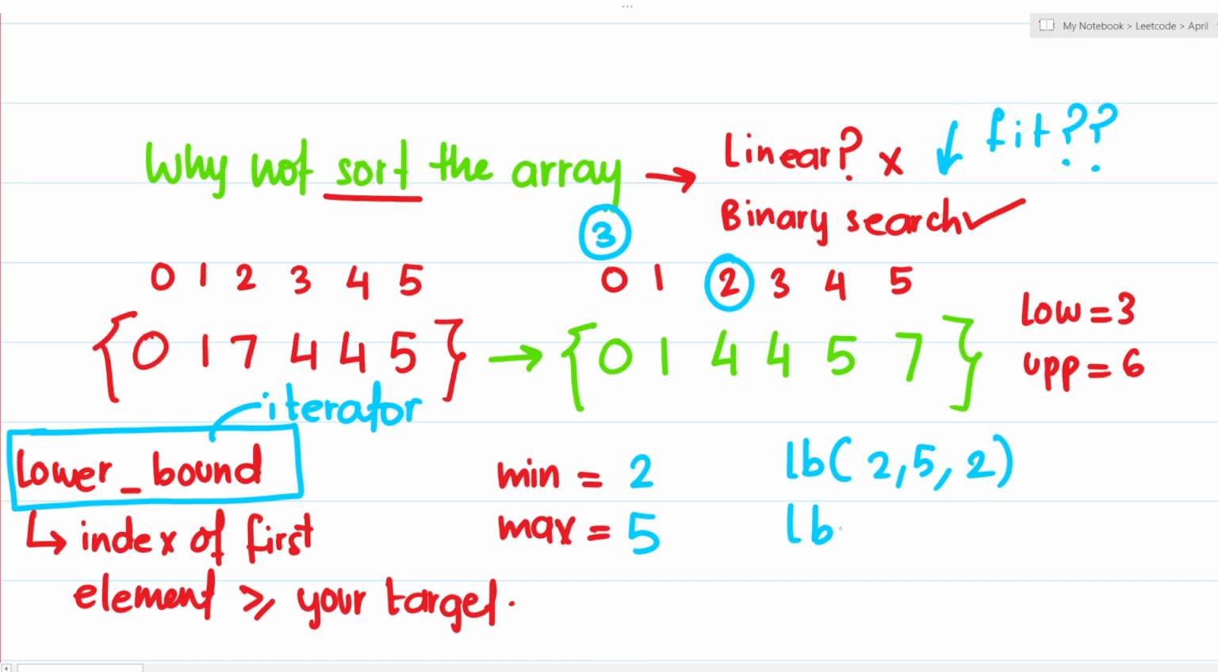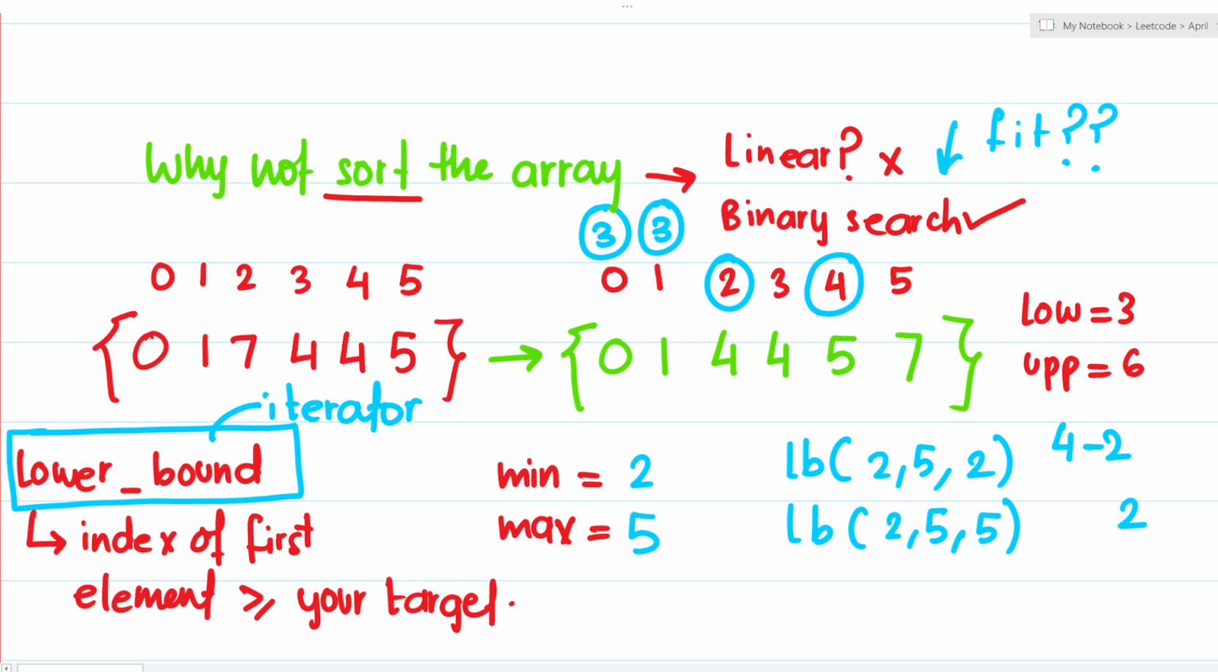And then again, I'm going to say that 2 comma 5 is your search space, and 5 is actually what I'm searching for. So it returns me the index of the first element which is greater than or equal to my target. So it's going to return me what? It's going to return me 4. The thing is, 4 minus 2 is actually equal to 2, but if you remember from before, 1 was contributing 3 elements and not 2, isn't it?